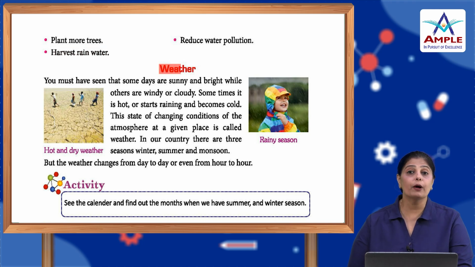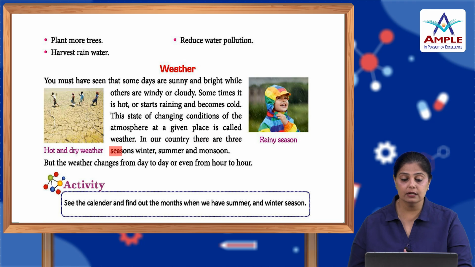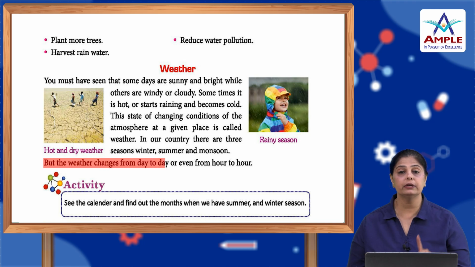Now let's talk about weather. You must have seen that some days are sunny and bright, while others are windy or cloudy. Sometimes it is hot, and sometimes it starts raining and becomes cold. So this state of changing conditions of the atmosphere at a given place is called weather. In our country, there are 3 seasons: winter, summer and monsoon. But the weather changes from day to day or even from hour to hour.